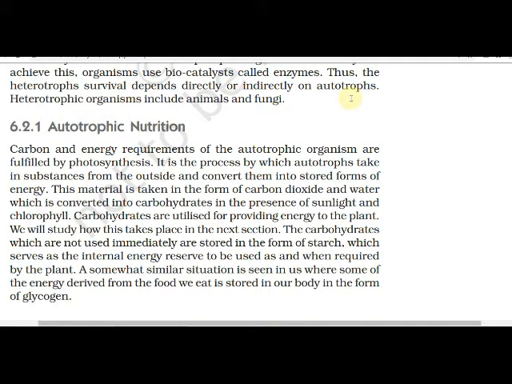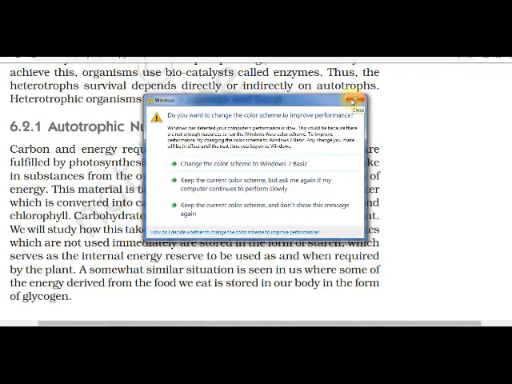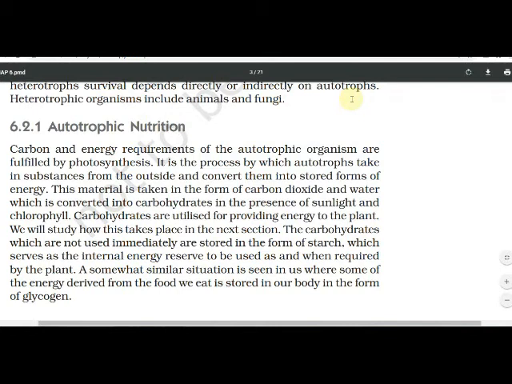It is the process by which autotrophs take in substances from outside and convert them into stored forms of energy. This material is taken in the form of carbon dioxide and water, which is converted into carbohydrates in the presence of sunlight and chlorophyll pigment, which is present in the plant cell. Yes or no? Chloroplasts are present, and in the chloroplast, chlorophyll is present. Carbohydrates are utilized for providing energy to the plant. We will study how this takes place in the next section.